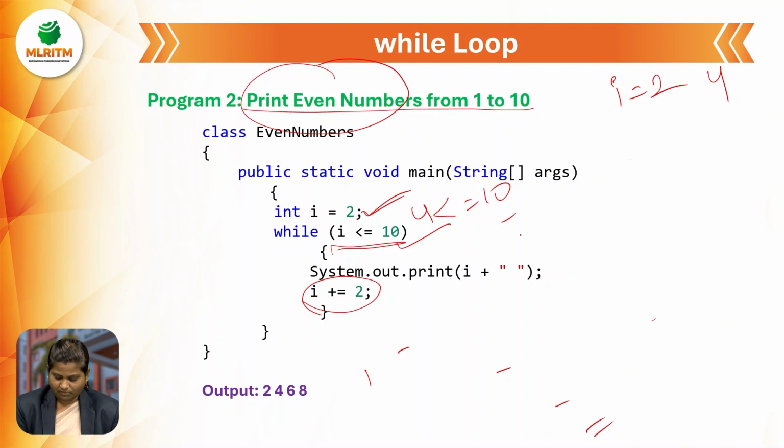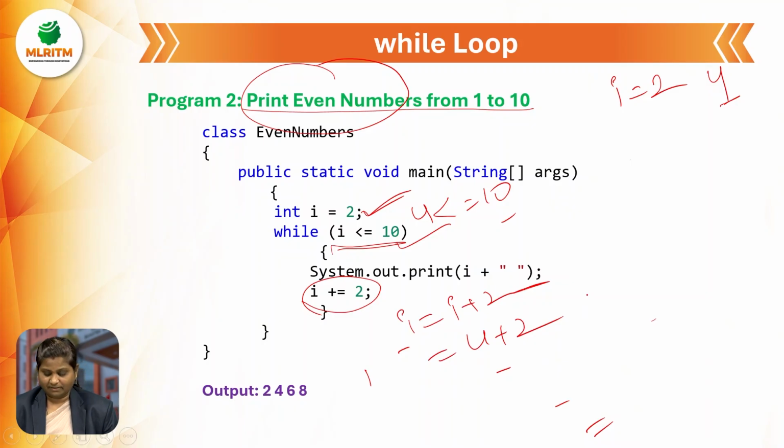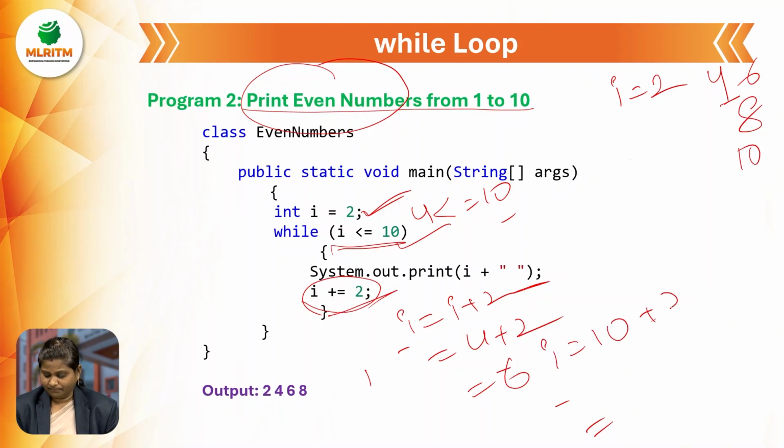Now I got the I value as 4. Next, again I value is incremented by 2. Again we have 6. Likewise after 6, I will get 8. After that I will get 10. I value as 10. Now after 10, what will the I value be? 12. Yes, 12.